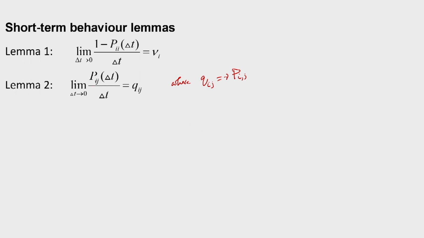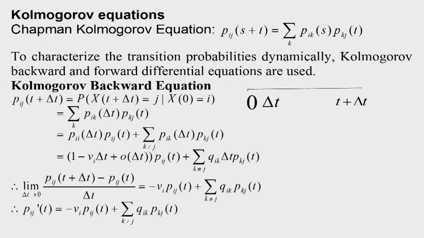According to this lemma, the rate of the probability of entering the state j from state i is equal to qij. So these two lemmas will be very useful in deriving the differential equations governing the evolution of continuous time Markov chains.